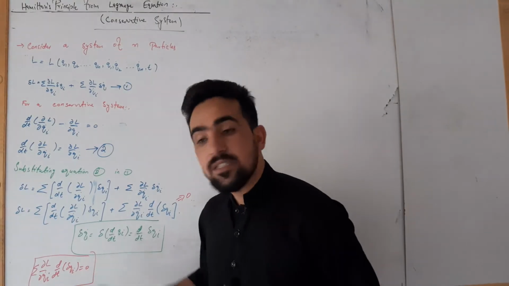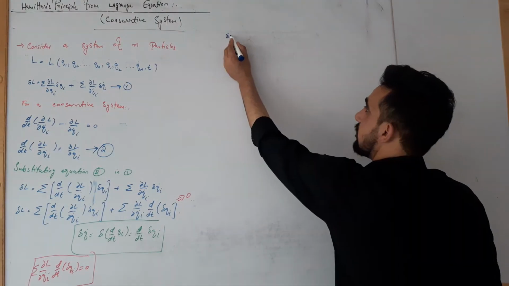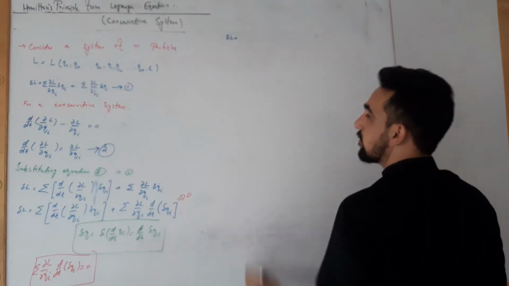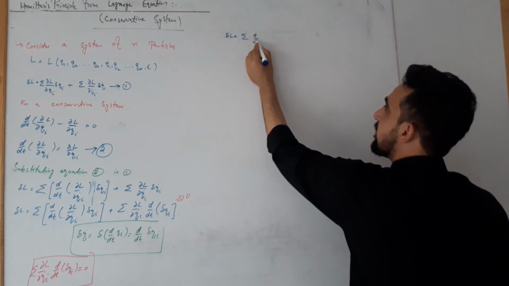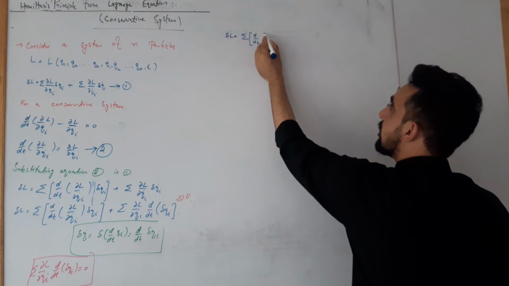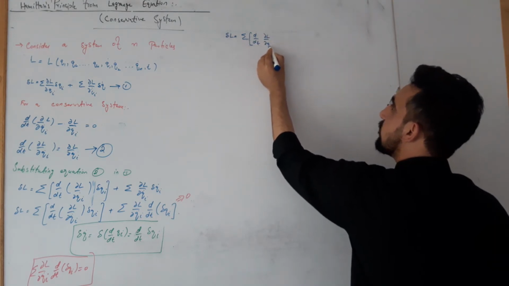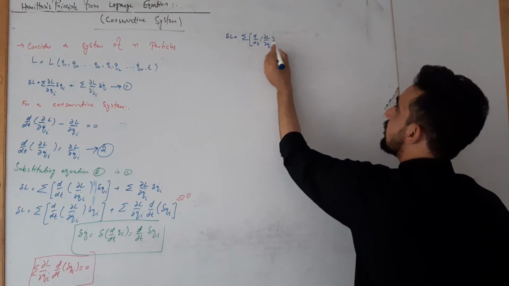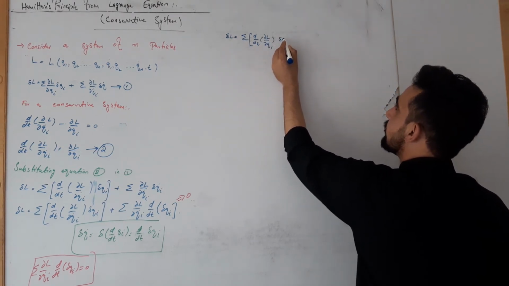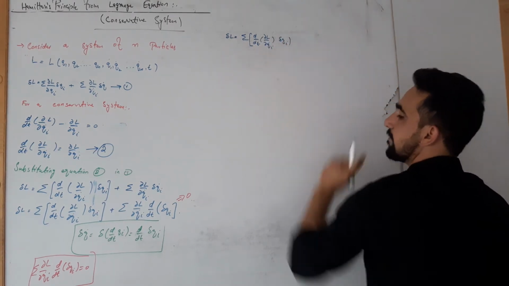Okay, so for a conservative system, this term is 0. Delta L is equal to summation d by dt of partial L by partial Qi dot del Qi.